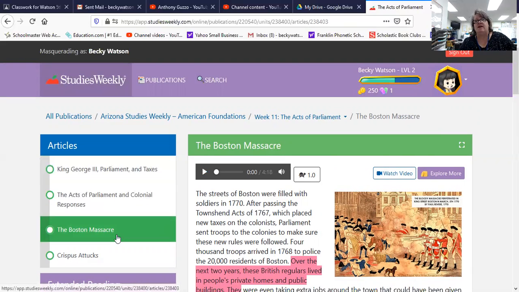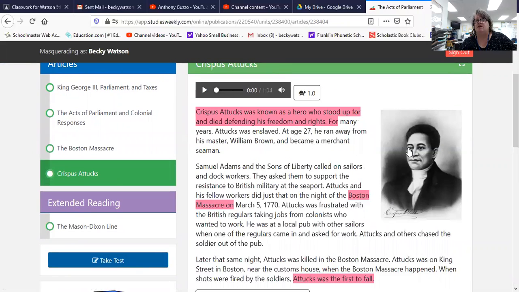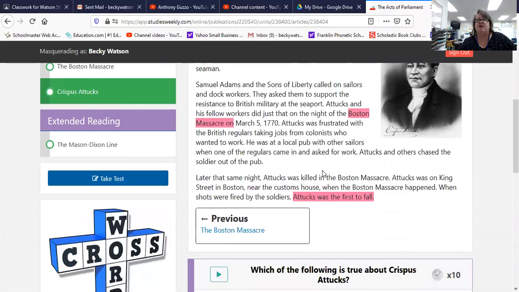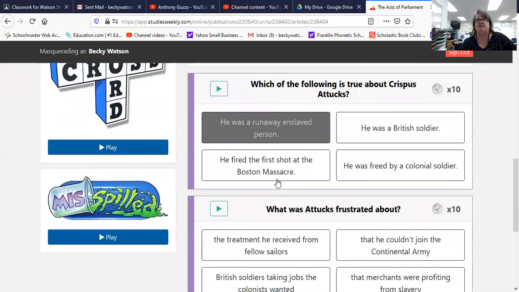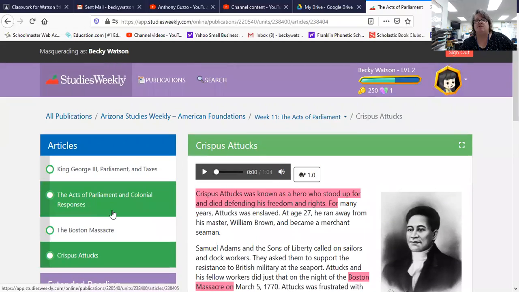Okay? So that's job number 1, read Boston Massacre, watch the video. Job number 2, read Crispus Attucks. Here's the young man, and he was 27 years old. And right here, he was known as a hero who stood up, he died for his freedom. And here's the test question. He was the first to fall. So read this and take the little questions at the end. Okay, so that's your assignment.